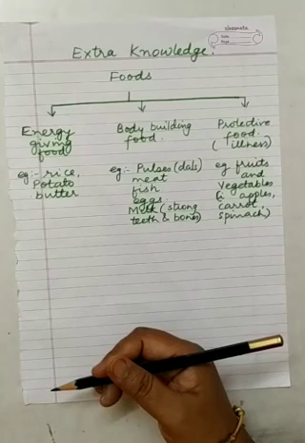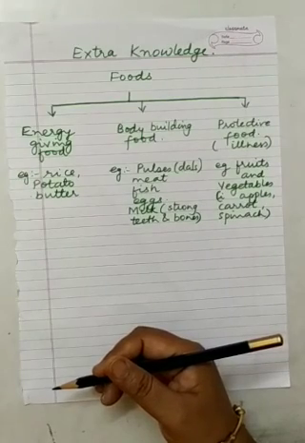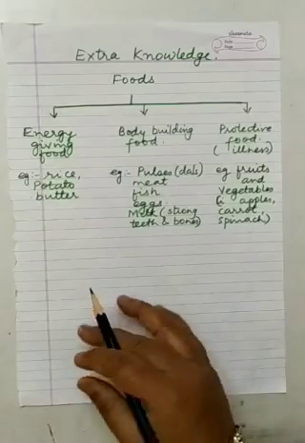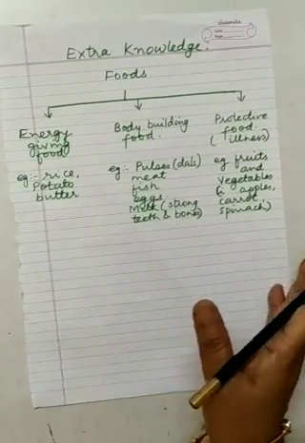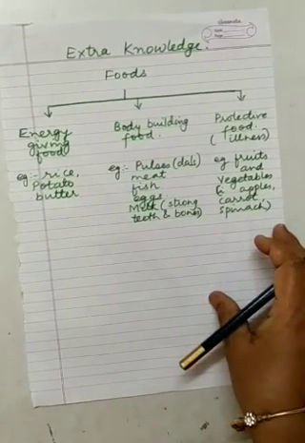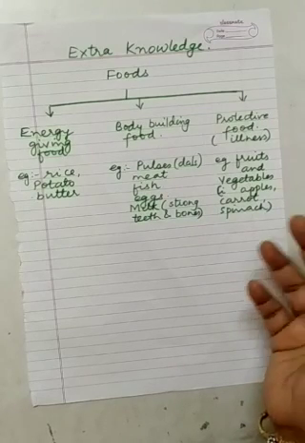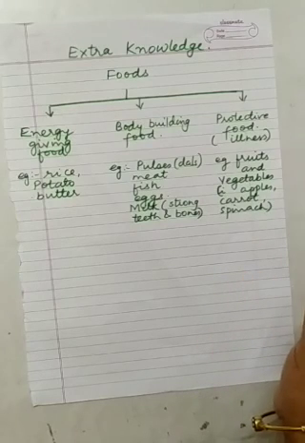Some children avoid certain types of food. They don't want to eat certain types of bhaji. They say no, I don't want to eat. But that is wrong. You should eat all types of vegetables, all types of fruits. If you are a vegetarian, or if you are a non-vegetarian, you can eat everything. Plant food comes from plants, and other food comes from animals.